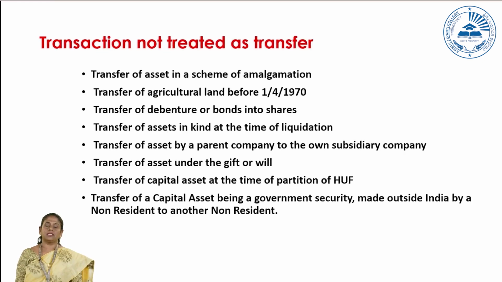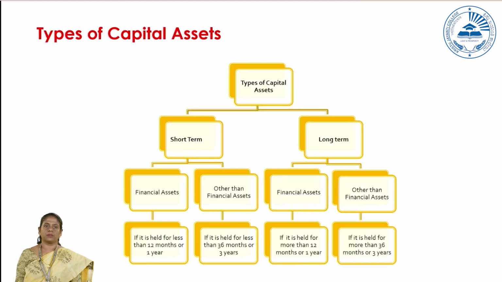Next, what are the items not considered as transfer? If an amalgamation happens, or any transfer of debentures or bonds into shares, any transfer of assets at the time of liquidation, any transfer of an asset by a parent company to its own subsidiary company, any transfer under a gift or will, any transfer of assets at the time of partition, or any transfer of a government security made outside India by a non-resident to another non-resident, none of these can be considered as transfer.